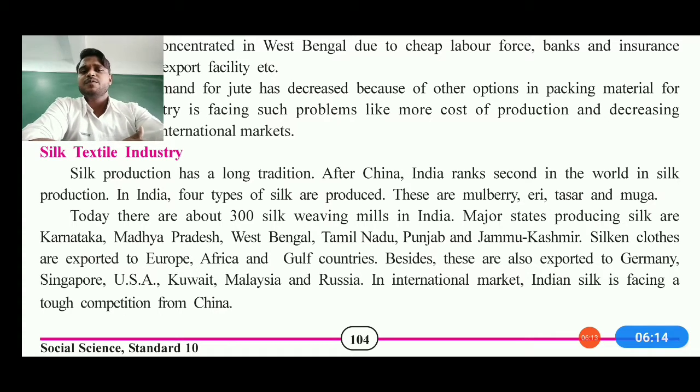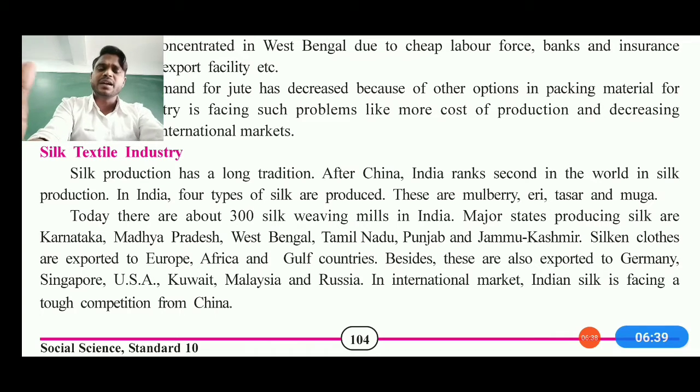And if we go more to the agro-based industries, then agro-based industry is also improving the silk textile industry. Silk production has a long tradition after China. India ranks second in the world in the production of silk, and in India four types of silk are produced. They are mulberry, eri, tasar, and muga.